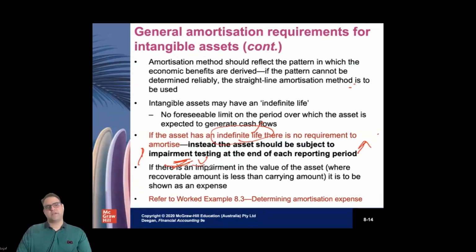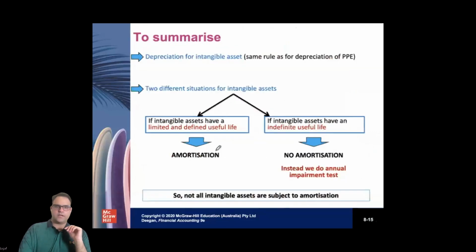So we have to check its value reduction every year. If your market value is less than the carrying book value, that's called impairment of the asset. Maybe you are keeping this asset at more than what is available in the market. So you cannot amortize it, but you have to test for impairment every year, or on a regular basis such as every 6 months. Again, the summary is provided in this slide. They say amortization or depreciation for the asset follows the same rules as depreciation of property, plant, and equipment.